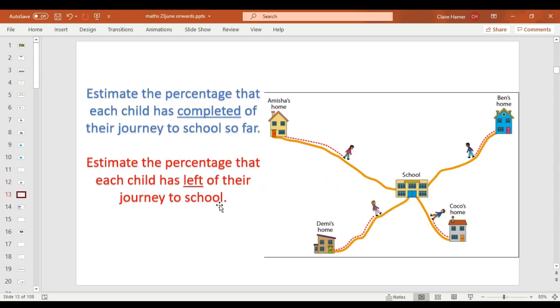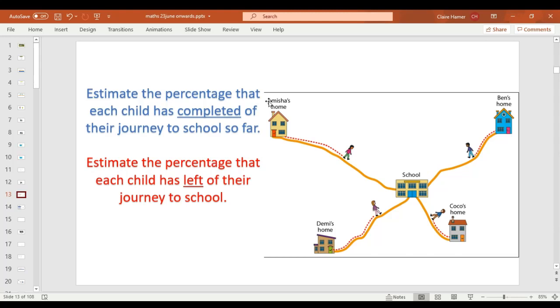Now, this is the final task for today. Well, the final task is based on this picture. First of all, on your sheet of paper, I'd like you to estimate the percentage that each child has completed of their journey so far to school. So that's the first point.